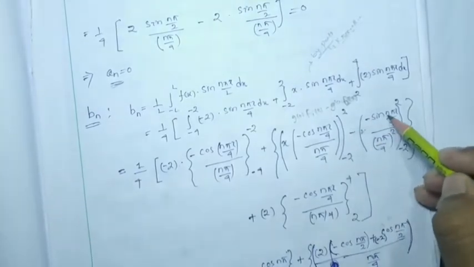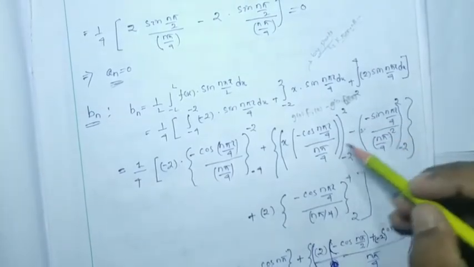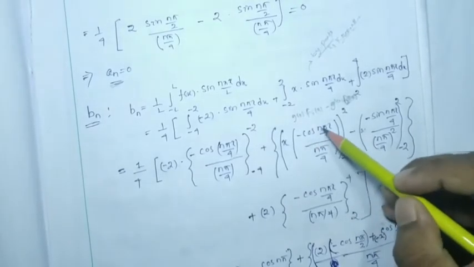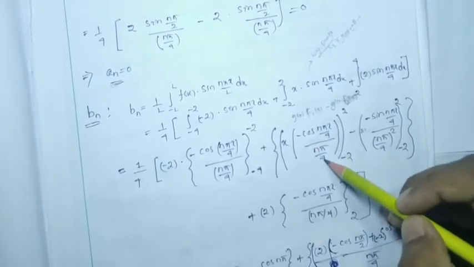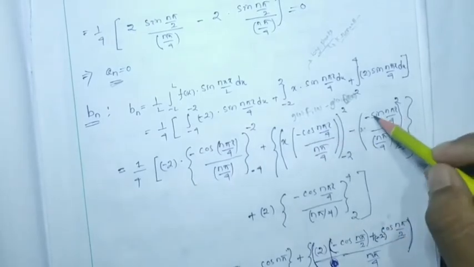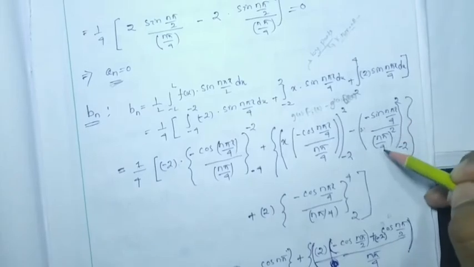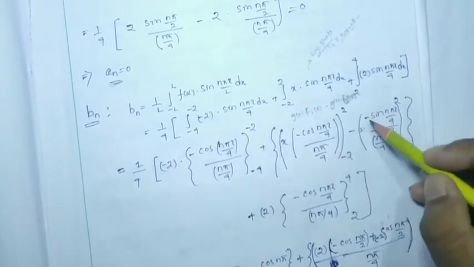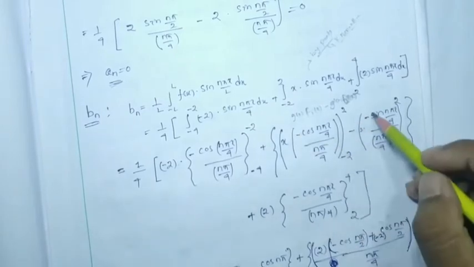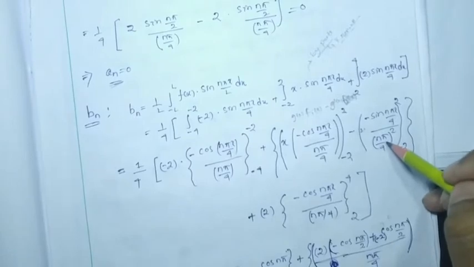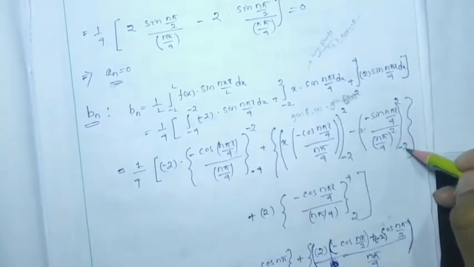Minus sin n pi x by 4 divided by n pi by 4. So here this factor is cos n pi x by 4 by n pi by 4, right? So the integration of cos n pi x by 4 is nothing but sin n pi x by 4 by n pi by 4. Already n pi by 4 is there, so it will be n pi by 4 square, and already minus is here, so we can write minus sin n pi x by 4 divided by n pi by 4 whole square. Limit is minus 2 to 2.